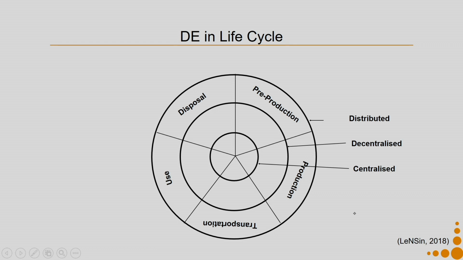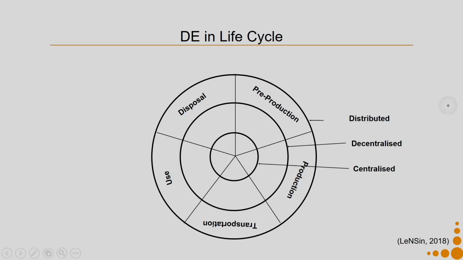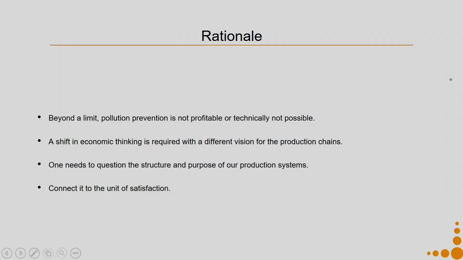When we are designing for a distributed economy and we are trying to marry the sustainable PSS with the distributed economy concept, we can see across which of these life cycle phases I am going to be distributed, on which I am going to be decentralized, and on which I am going to be centralized. So, a combination of it is possible. It is argued that SPSS applied to distributed economy has very huge potential for sustainability. Why so? The rationale is that beyond the limit, pollution prevention is not profitable or technologically possible.